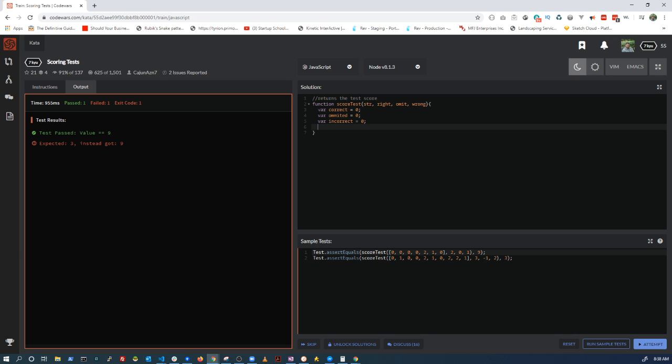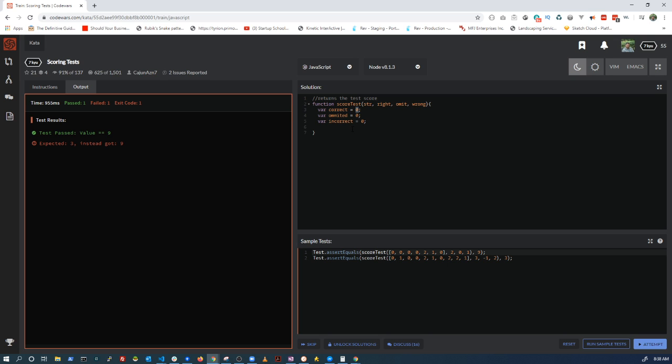So obviously I'm used to writing var because I'm used to a lot of ColdFusion, but we could do const, we could do let, but I usually use var just to be consistent. That way I can write code for both. I know a lot of people are going to say vars are bad, but that's what I'm doing right now. So okay, now what we have to do is go through the string array, or I guess whatever it is.